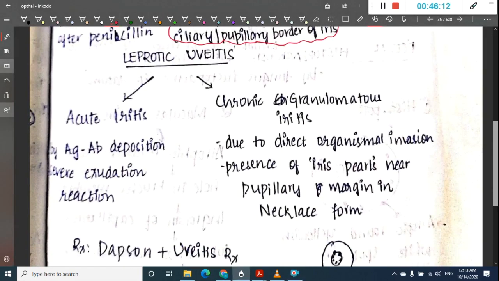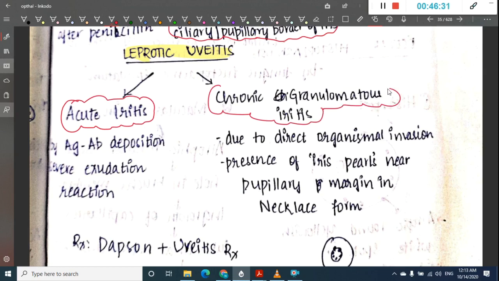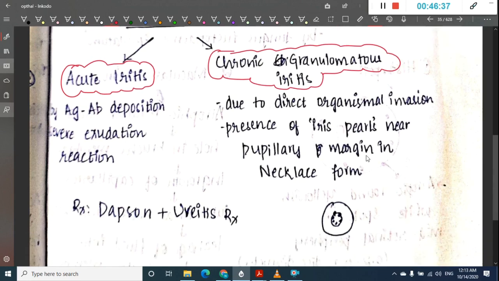Then we have the next type of uveitis, which is called leprotic uveitis. In leprotic uveitis we have two types. One, we have acute iritis, which mainly occurs due to antigen and antibody deposition, and we also have granulomatous iritis. This granulomatous iritis occurs due to direct organismal invasion, and there is formation of iris pearls near the pupillary margin in necklace form.